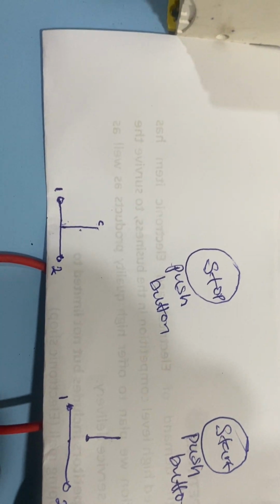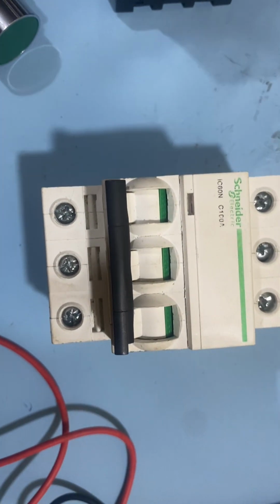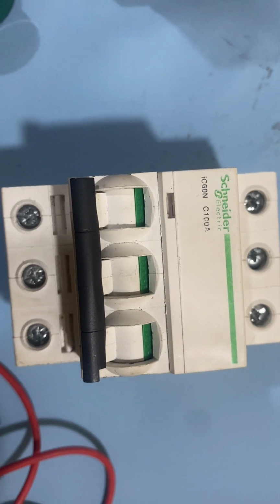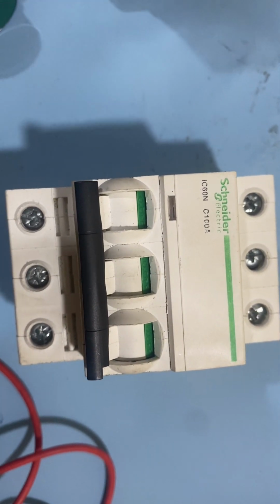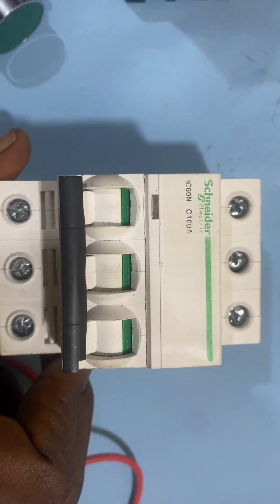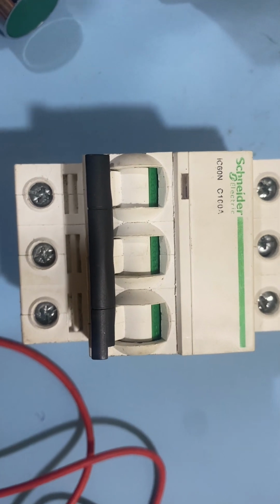Alright, so let's move over to the circuit breaker. The next component that we are going to explain is called a circuit breaker. A circuit breaker is a device designed to open and close a circuit by non-automatic means and to open the circuit automatically on a predetermined overcurrent without damage to itself when properly applied within its rating.